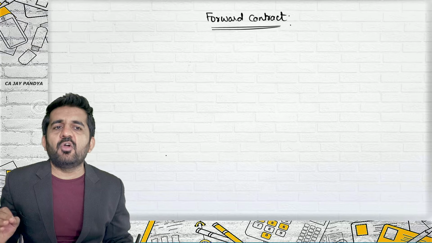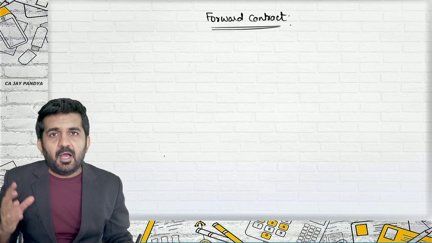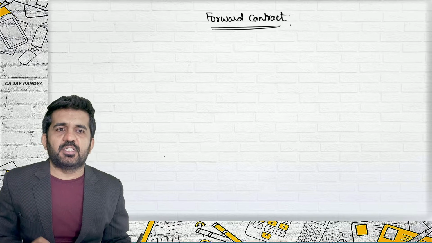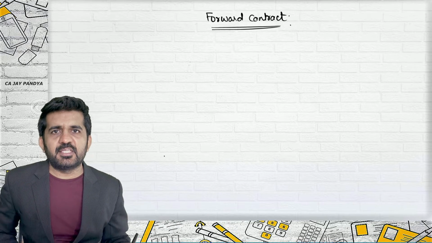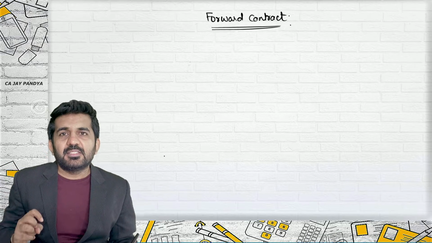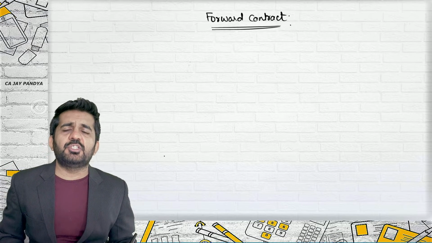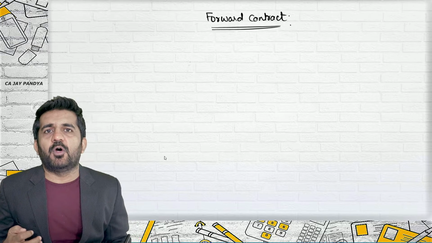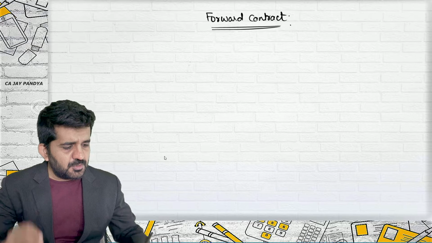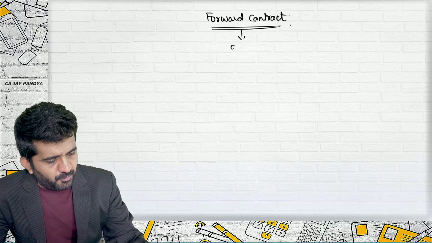See, accounting of forward contracts is an integral part of AS 11. So we first need to understand what forward contracts are, and then we'll understand how to account for them. Sir, why is it in foreign exchange transactions? Because you might take a forward of US dollar or pound. My first point is the explanation of a forward contract.